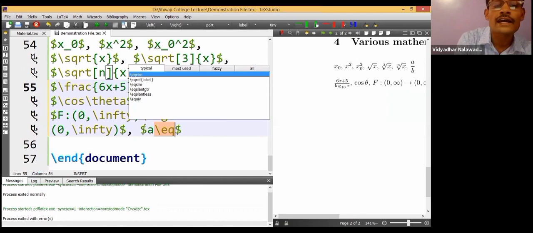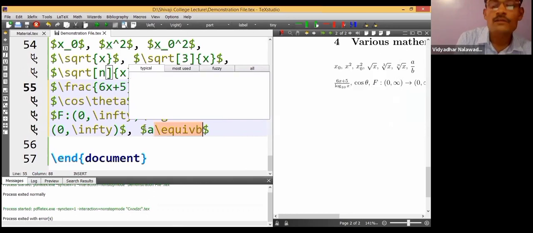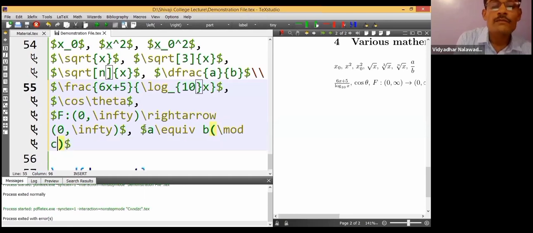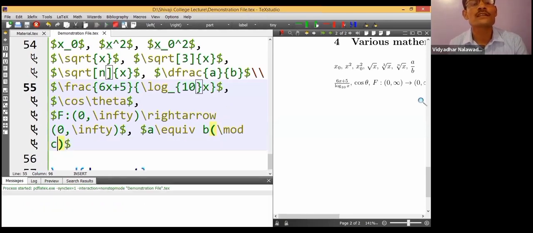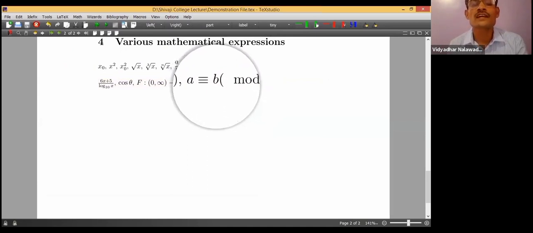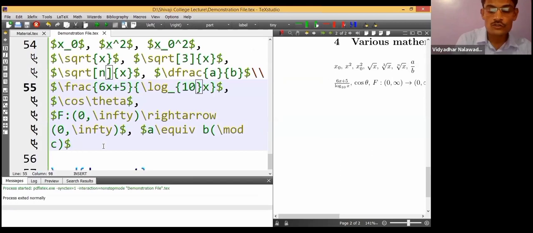A, backslash equiv, equivalent to B. Now I must put a space between equiv and B. B, backslash mod, B mod C. The output is A is congruent to B modulo C. Instead of an equal sign, there are 3 lines, because in a congruence relation there are three lines.